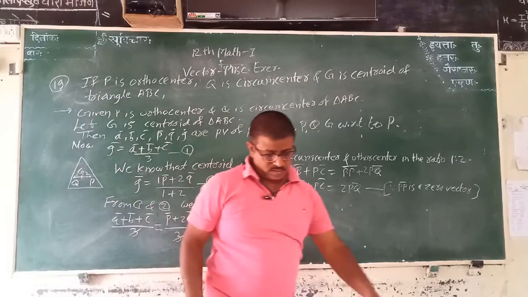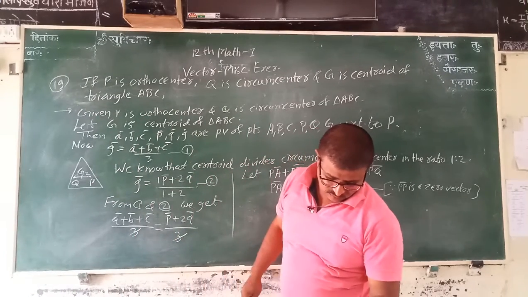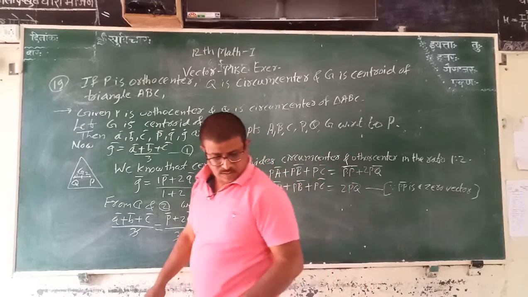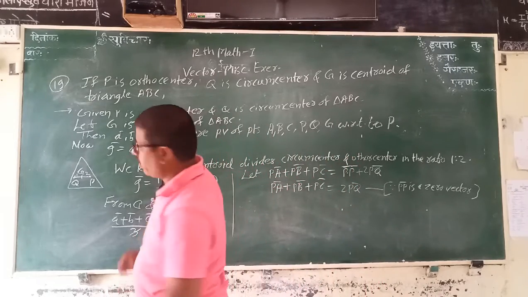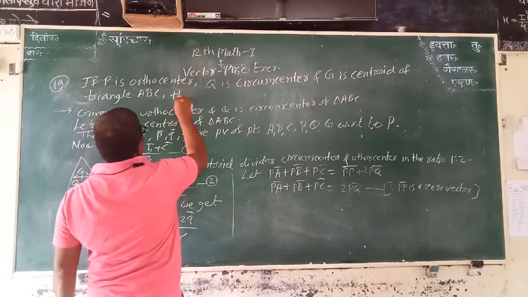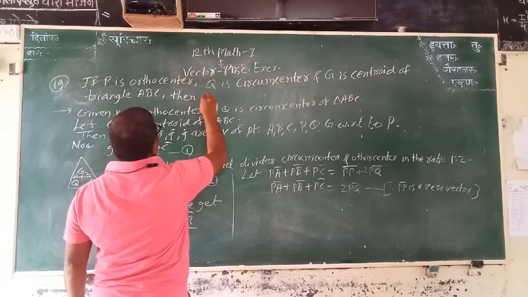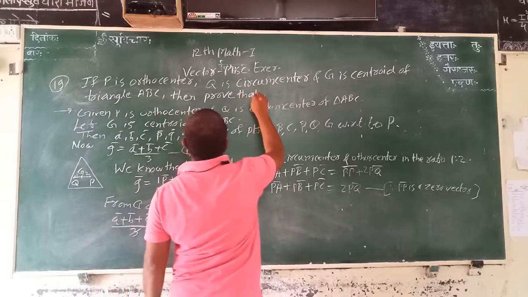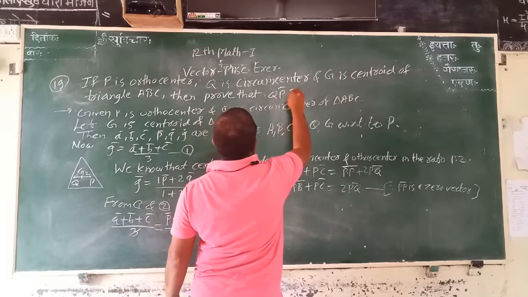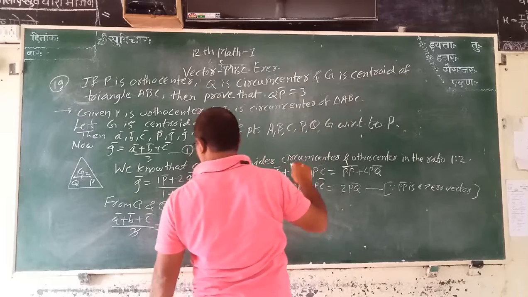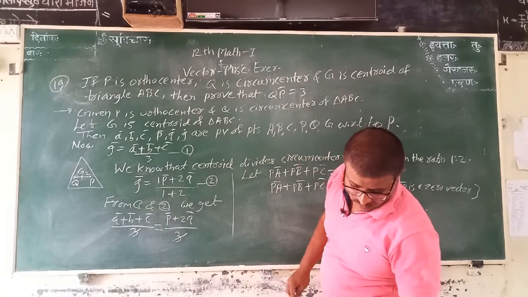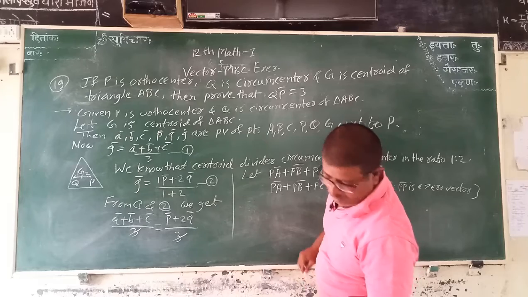Then prove that QP bar is equal to 3 QG bar.